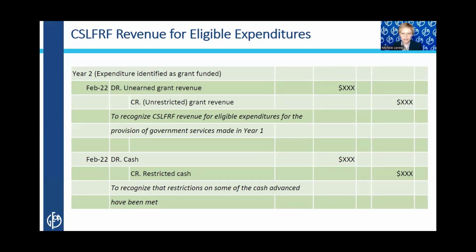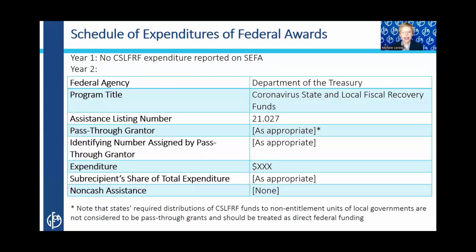So we recognize the grant revenue in year two, and of course, note that the assets are no longer restricted. Now, because we had not yet identified government services incurred as being expenditures of the grant revenue, there was nothing in year one of the SEFA. In year two, however, when we make that connection, we'll recognize those expenditures of federal funds and put them on our SEFA.